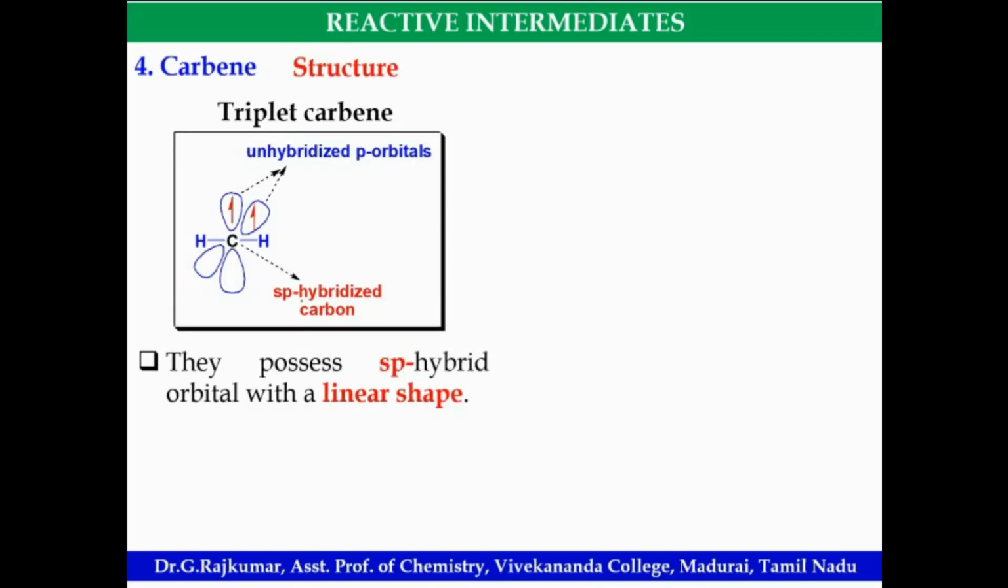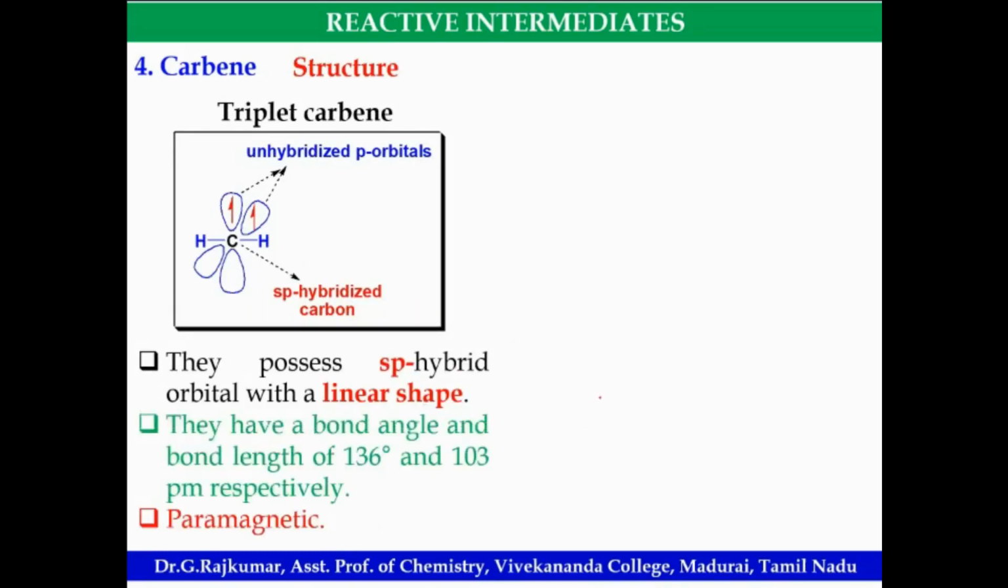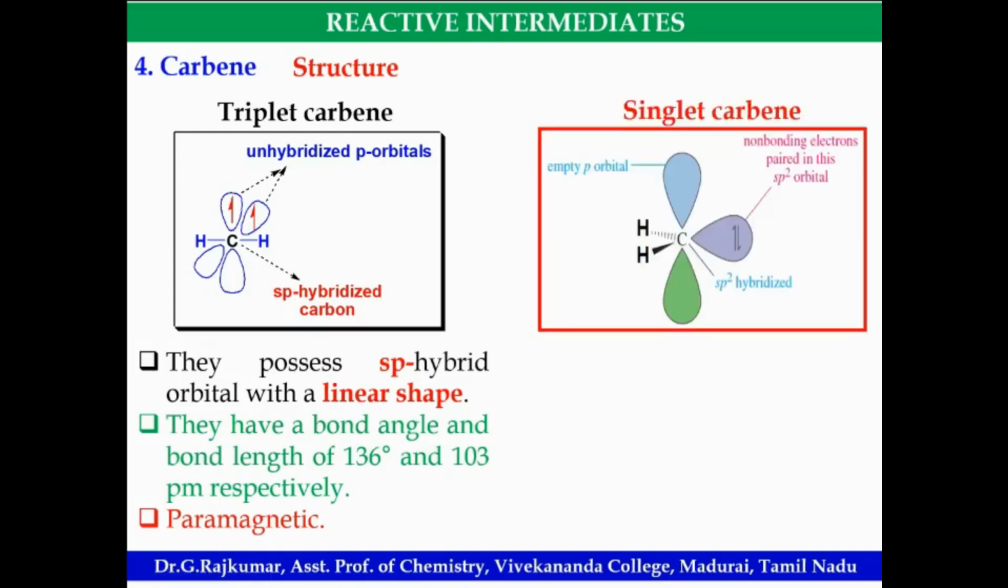it is an sp hybridized orbital of linear shape. Okay, this is the bond angle and the bond length. Due to the unpaired electrons, this triplet carbene is paramagnetic in nature. And this is singlet carbene.